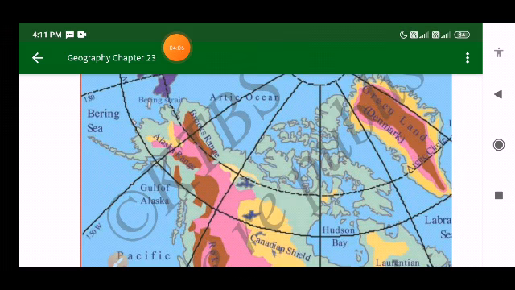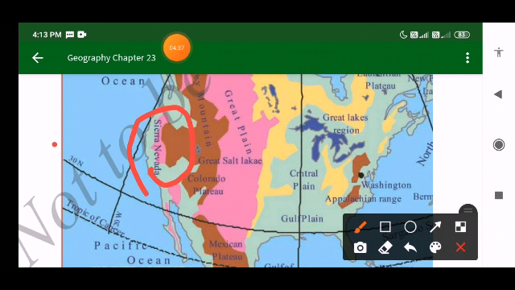So here Mount McKinley, whose height is 6,194 meters, is the highest peak. And Death Valley, which is 86 meters below sea level, is the lowest part in this region, we mean to say in North America.